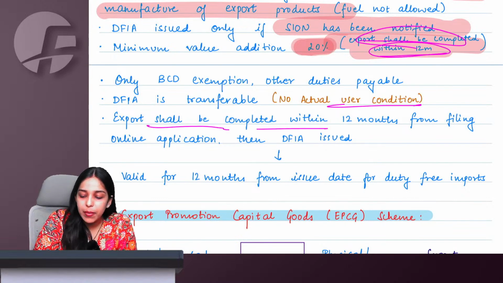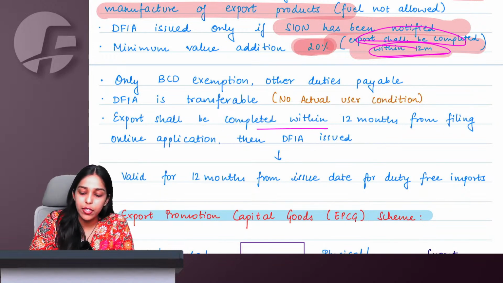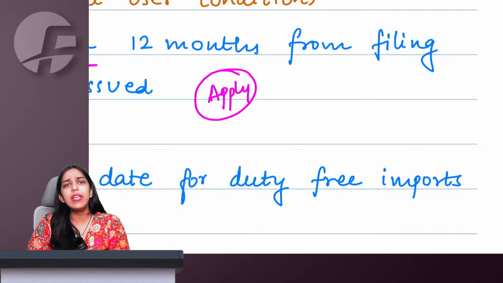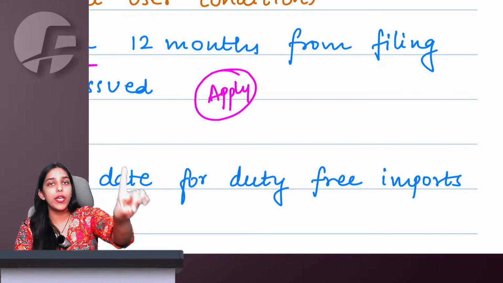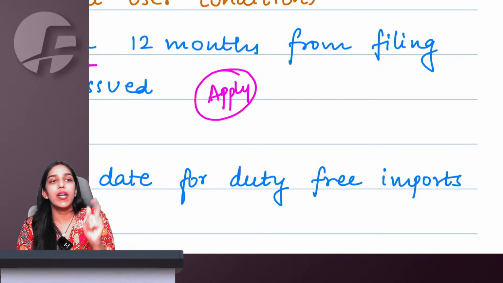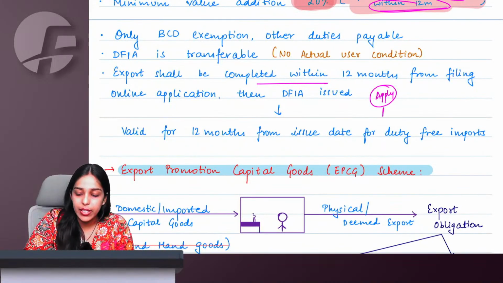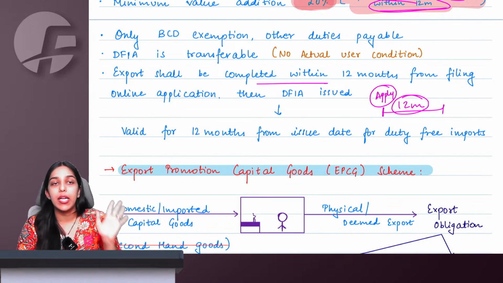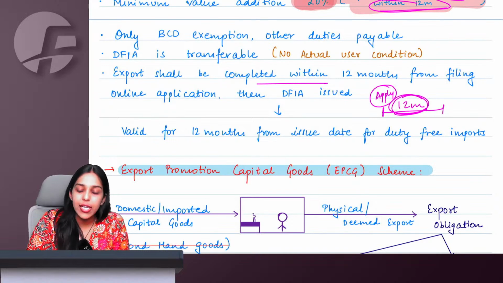This export shall be completed within 12 months from filing online application, then DFIA will be issued. So what will happen? I will apply to government and tell them that see, I am going to make export of 500 calculators. Once I export, you give me DFIA. So the day on which I apply for DFIA, within 12 months from here, I will have to export and show it to government that see, I have exported. If I, after applying within 12 months, export and show it to government, then they will give me DFIA.